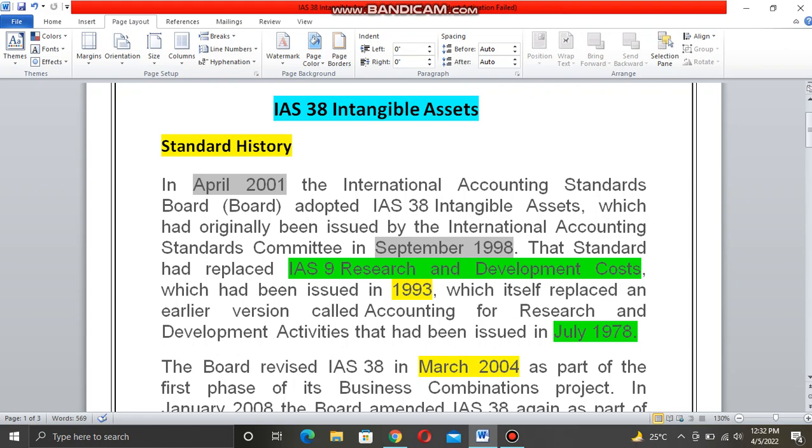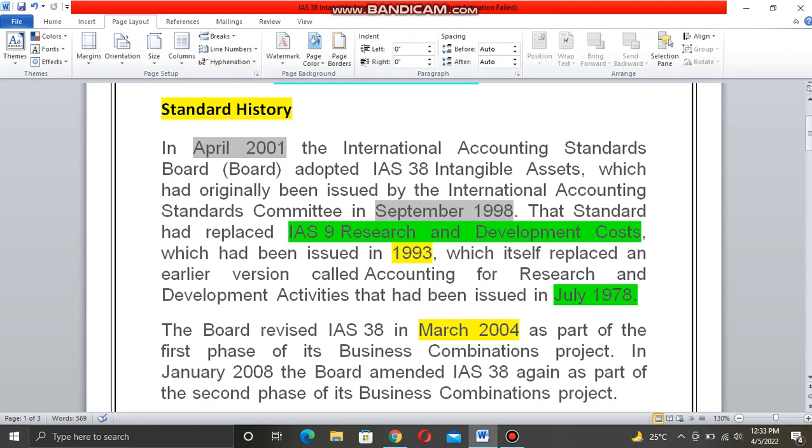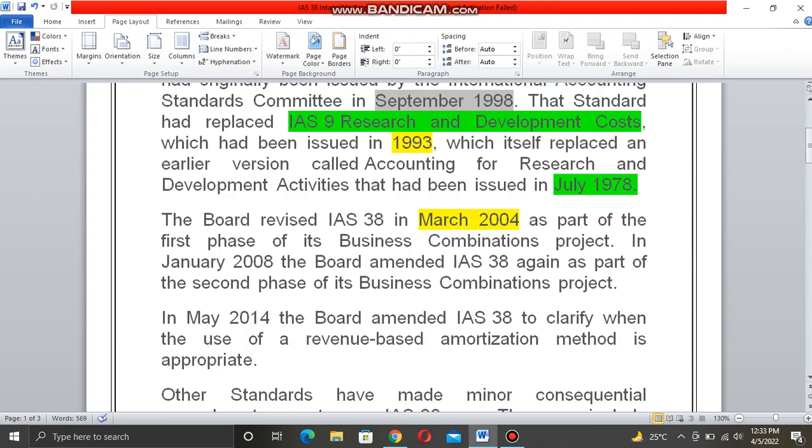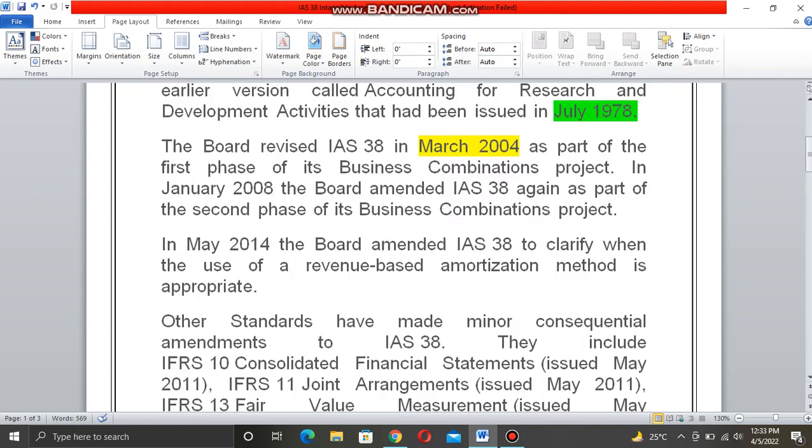The standard had replaced IAS 9 Research and Development Costs, which had been issued in 1993, which itself replaced an earlier version called Accounting for Research and Development Activities that had been issued in July 1978. The board revised IAS 38 in March 2004 as part of the first phase of its business combination project. In January 2008, the board amended IAS 38 again as part of the second phase of its business combination project.